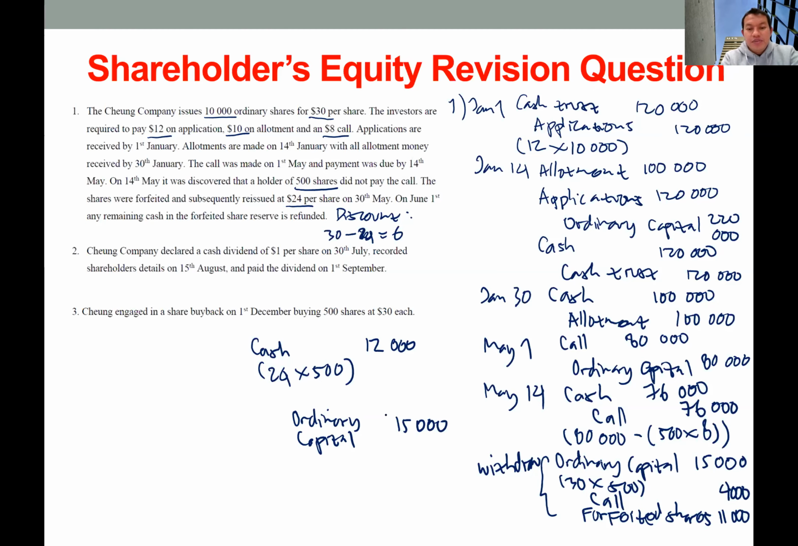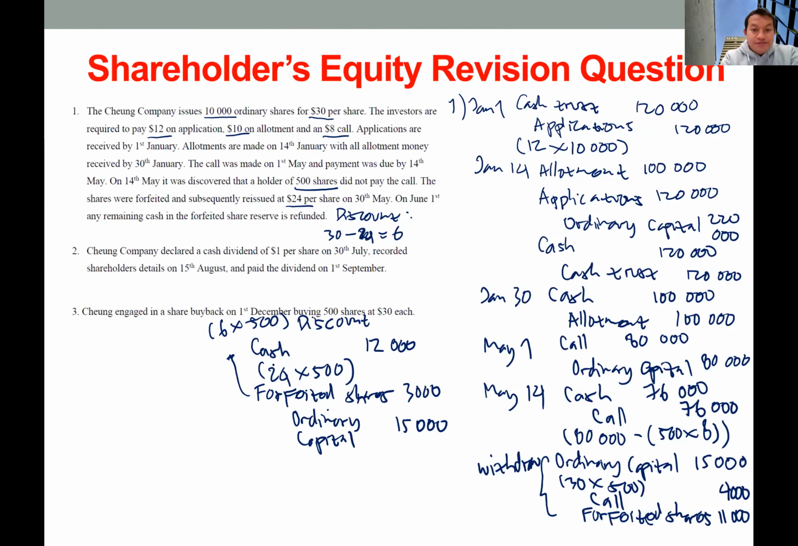And the difference will be the discount. So the discount will be taken from the forfeited shares, which is 3,000. You can calculate this manually by multiplying the discount, which is 6 times 500 shares. This is the journal entry to reissue the shares at a discounted price.